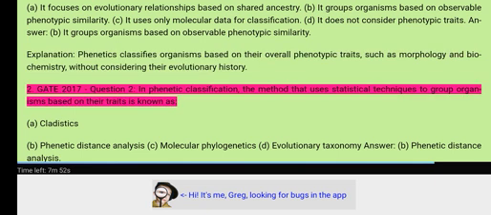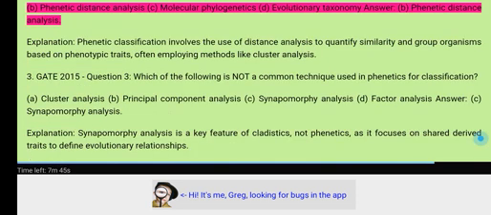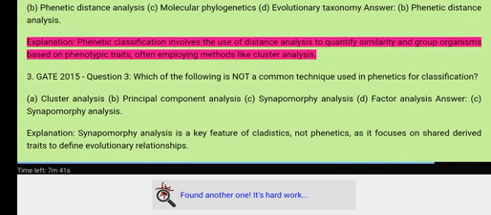2. GATE 2017 Question 2. In phonetic classification, the method that uses statistical techniques to group organisms based on their traits is known as A. Cladistics. B. Phonetic distance analysis. C. Molecular phylogenetics. D. Evolutionary taxonomy. Answer. B. Phonetic distance analysis.